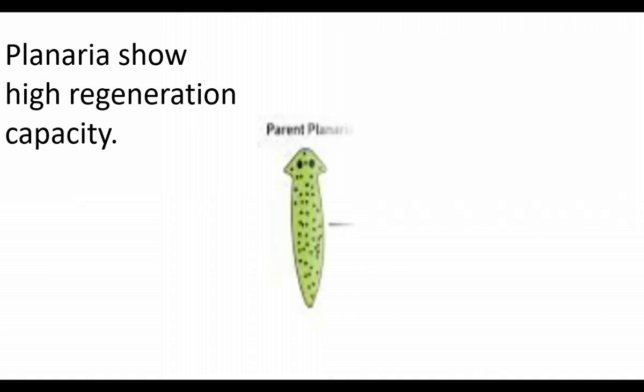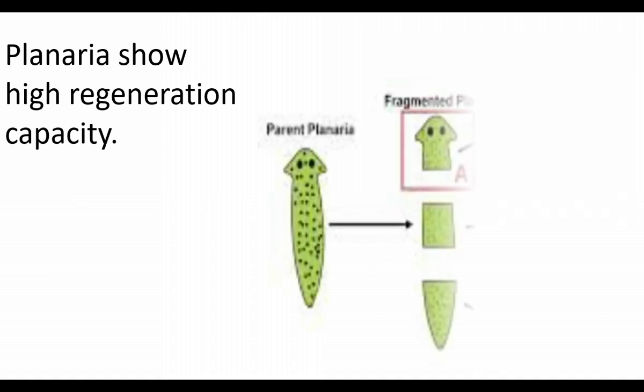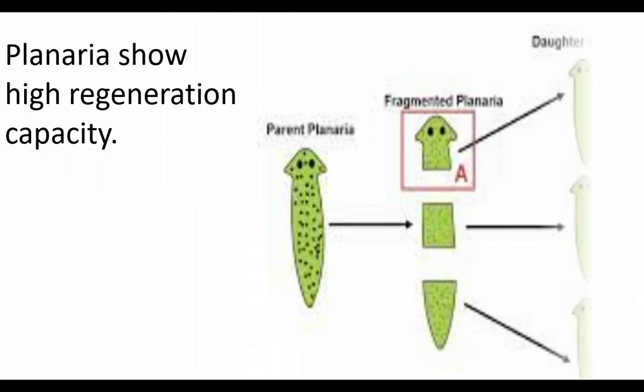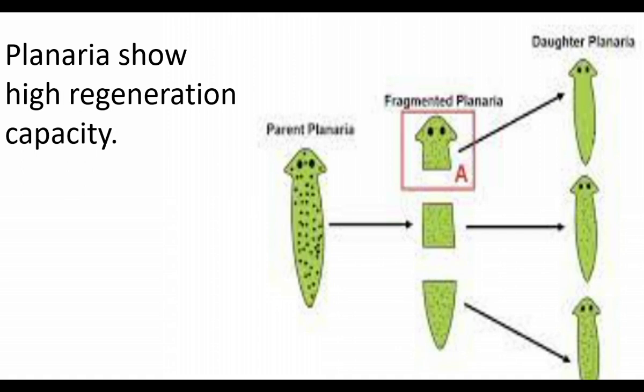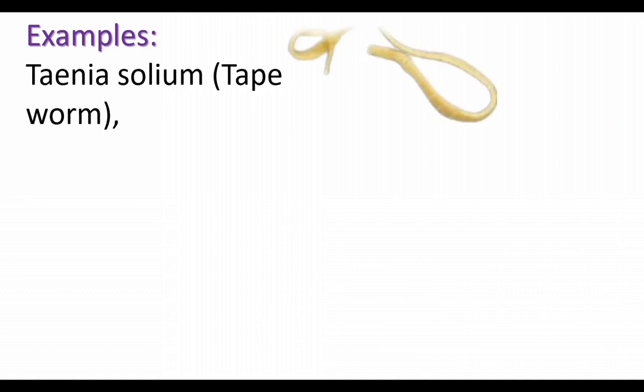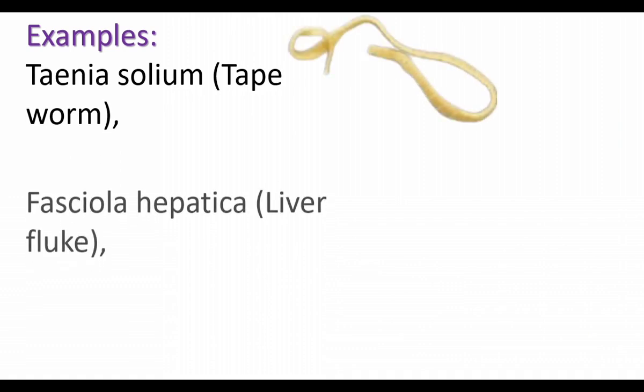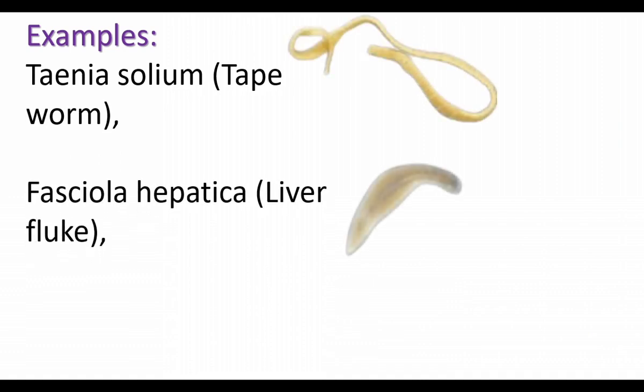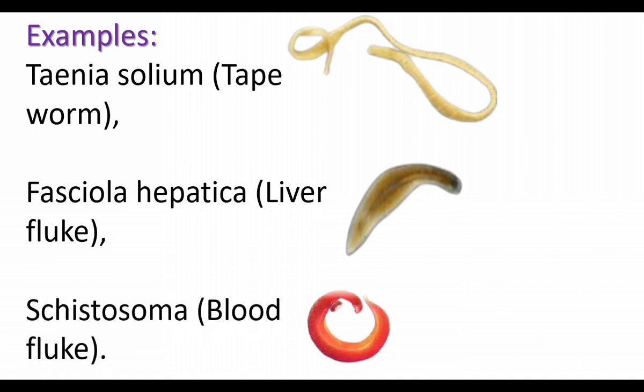When we cut the Planaria into 3 pieces, each piece can develop into an entire Planaria. Here in Planaria, the regeneration capacity is high. Let us see the examples for flatworms. Taenia solium, tapeworm. Fasciola hepatica, liver fluke. Schistosoma, blood fluke.